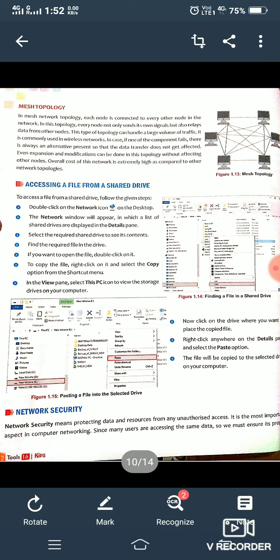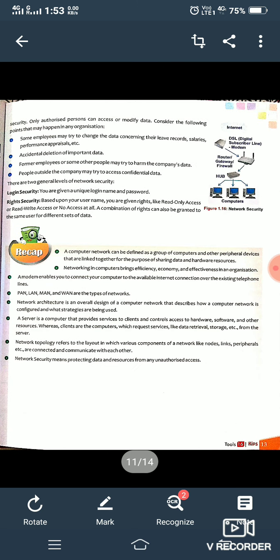Okay, next important topic of this chapter is network security. Network security is very important, because when many systems are connected together, you need to set permissions, that which information is accessible and which one is not. So for that purpose, you need to make some restrictions. For that, you have some options, like you can set a password, you can provide login ID and password to individuals for accessing information.